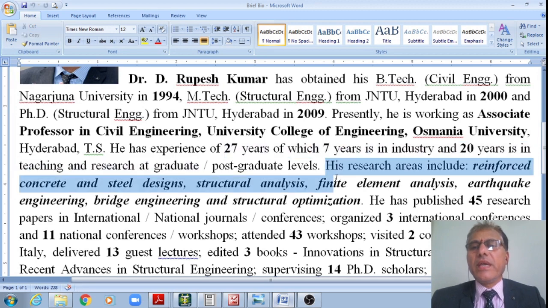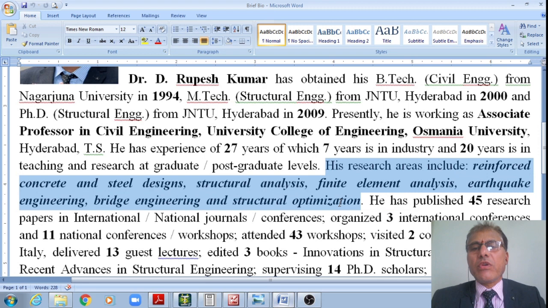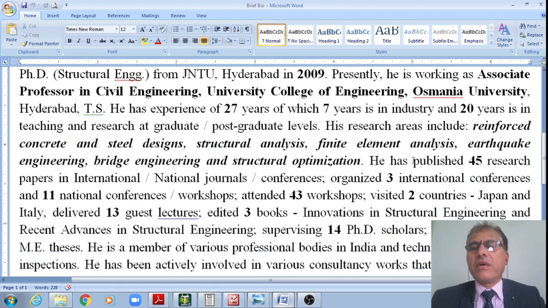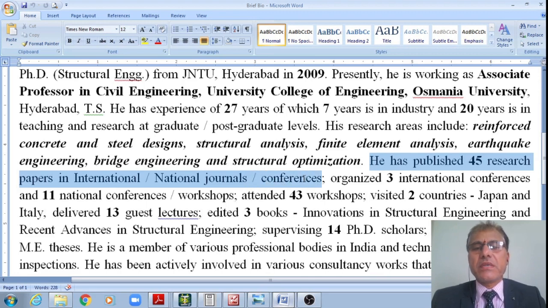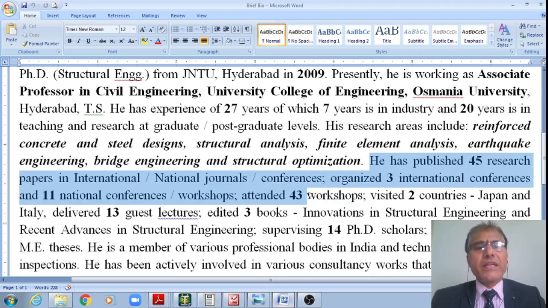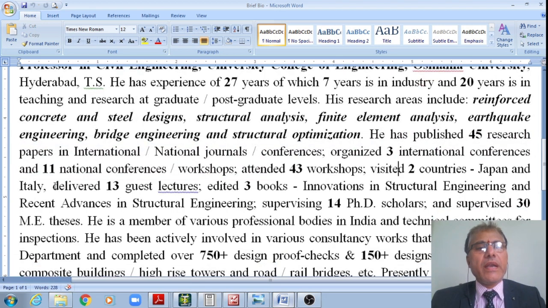My research areas include reinforced concrete designs, steel designs, structural analysis, finite element analysis, earthquake engineering, bridge engineering, structural optimization. I have published 45 research publications in national and international journals and conferences, right? Organized 3 international conferences and 11 national conferences and workshops, attended 43 workshops, visited 2 countries, delivered 13 guest lectures and edited 3 books.